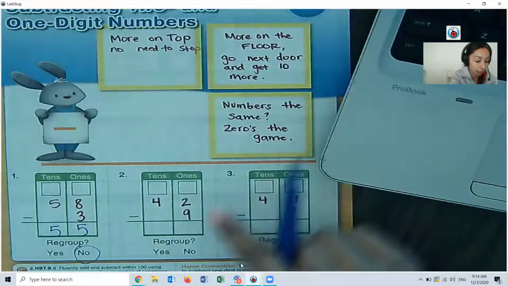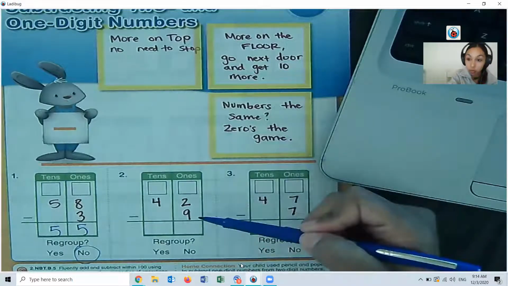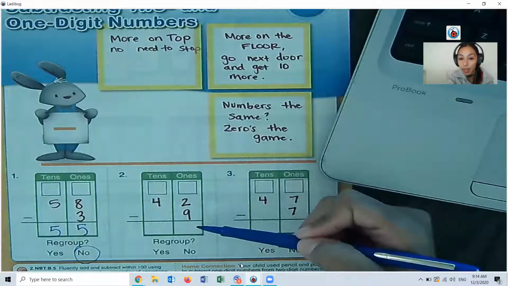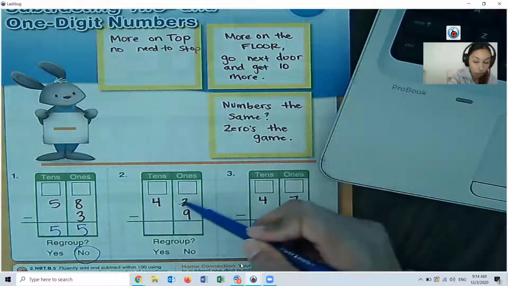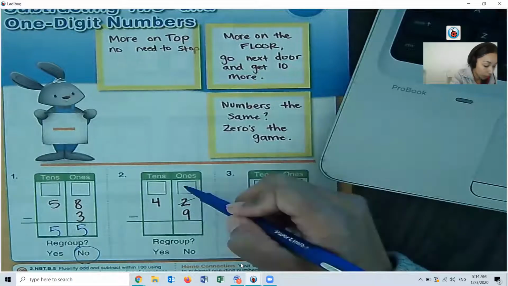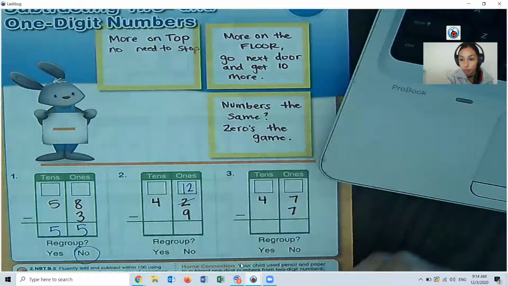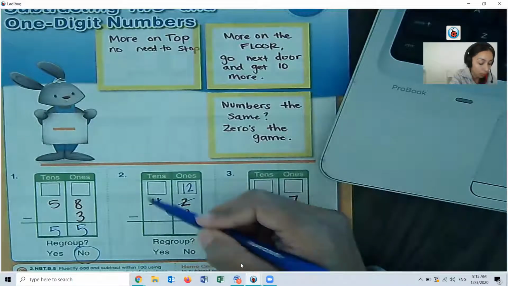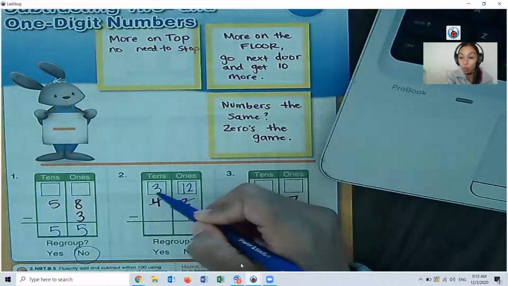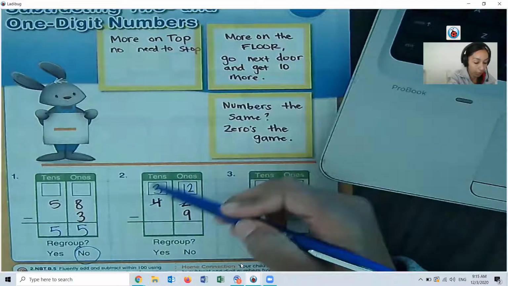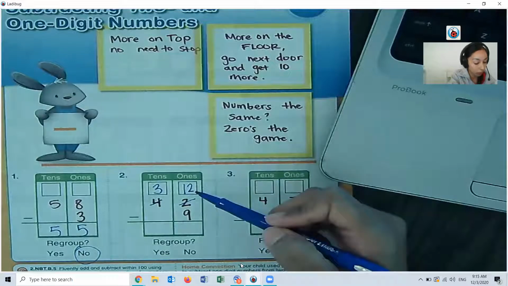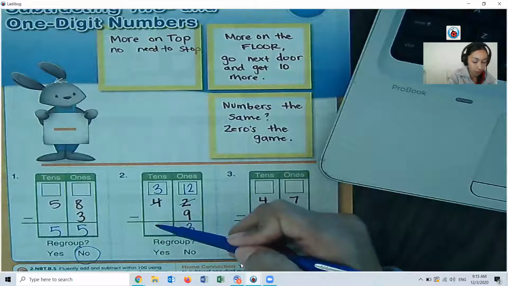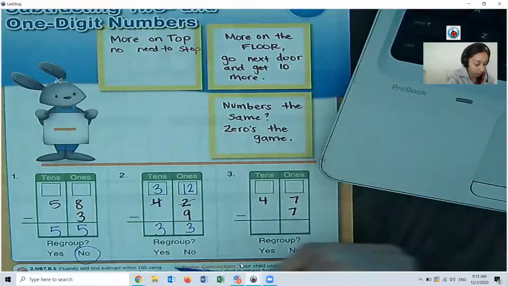Here, we're going to have an example of more on the floor. 9 is bigger than 2. More on the floor, that means we go next door and get 10 more. So we make this 2 be 10 more, like the poem says. We're going to make it be 12. We add 10 to 2. 10 plus 2 is 12. We got that 10 from this 10 side, so we need to make this 4 be a 3. We make it be 1 less because it's a whole 10 we're taking. And then we just subtract. 12 minus 9 is 3. 3 minus nothing is 3. Did we regroup? Yes, we did.